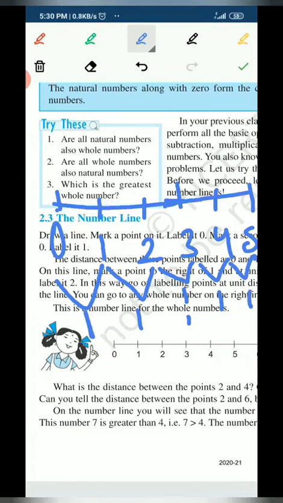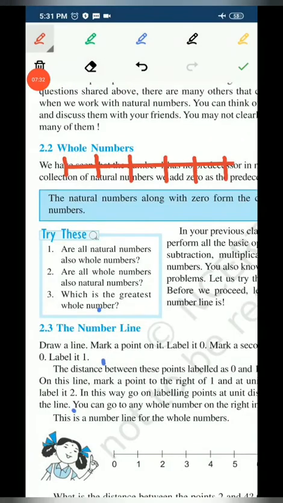So this distance is very important to maintain in the number line. We have a straight line and now we write numbers on it, 0, 1, 2, 3, 4, 5. So this is a number line.